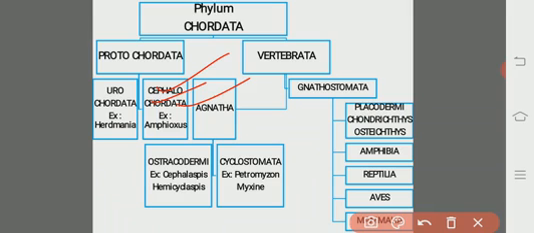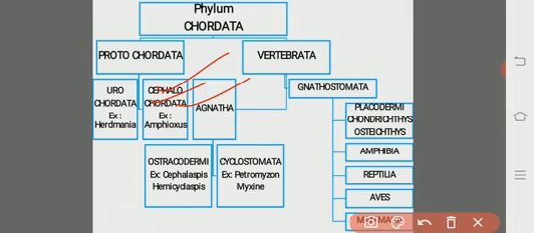These are the cephalochordates. The best example is the Amphioxus, and the scientific name is Branchiostoma lanceolatum. It is commonly called the Amphioxus. Later on, we will see the various images of these organisms. So these all are Urochordata and Cephalochordata. Both of them are included under the Protochordata.